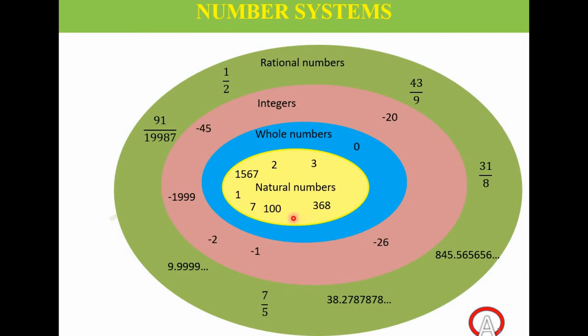When we already had natural numbers, we just added 0 to it and we got whole numbers. So whole numbers include natural numbers, and all natural numbers are whole numbers.